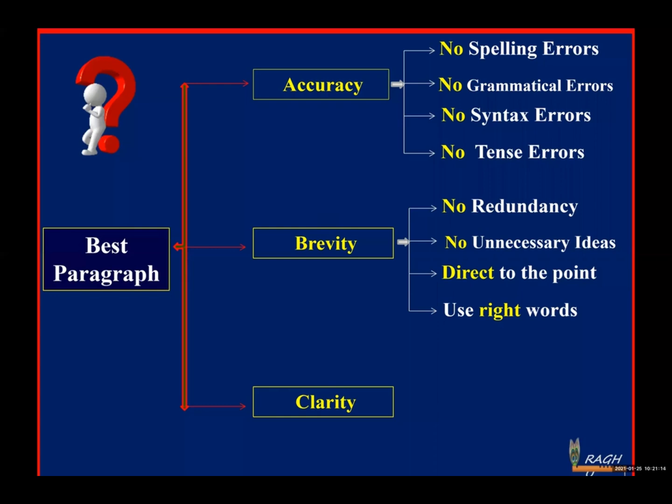A good writer has to analyze it well. So provide only the necessary, required information to the reader. But if you come across any unnecessary ideas in your writing, dear students, try to remove them.